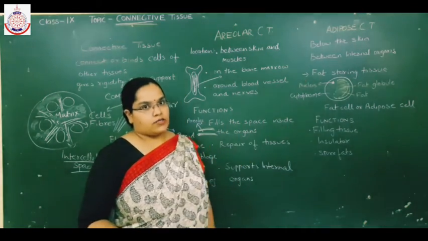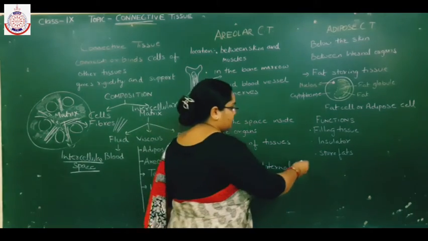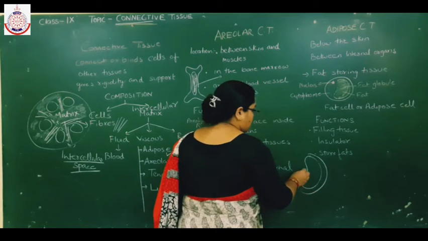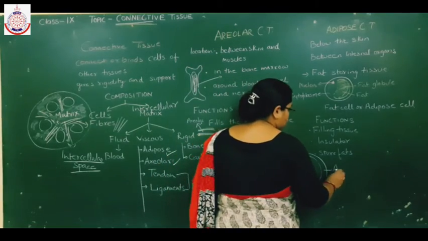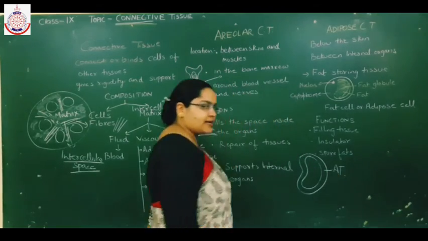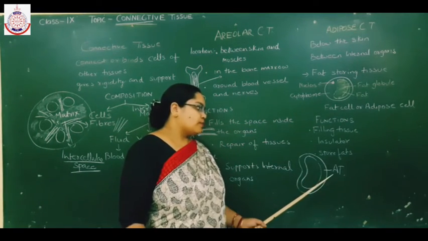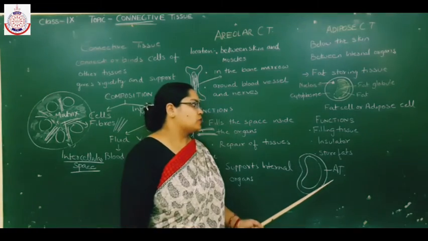Between internal organs, delicate internal organs like the kidney have a layer of fat or adipose tissue, and this adipose tissue layer protects the kidney from shock and injury, because adipose tissue acts as a shock absorber.